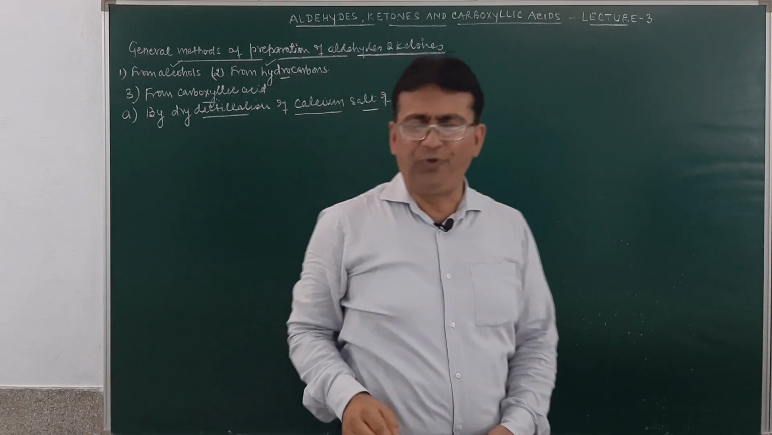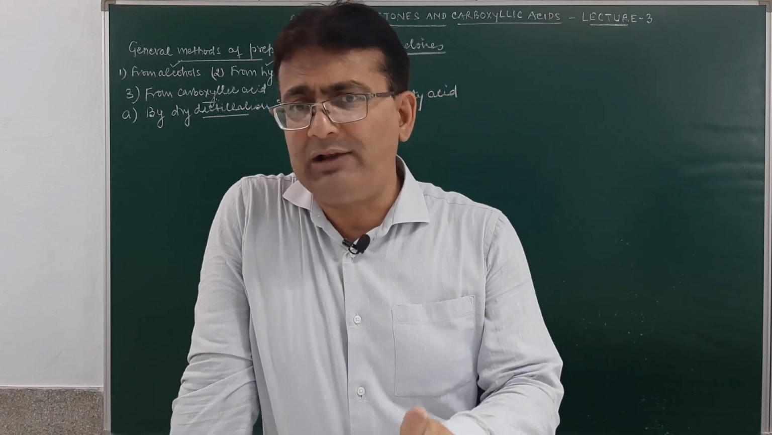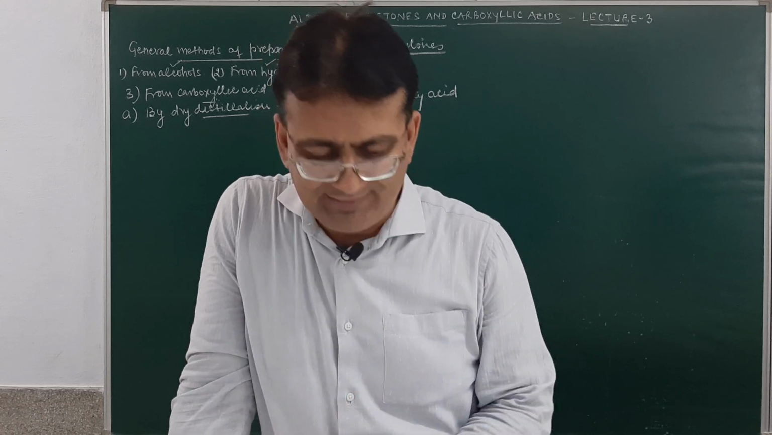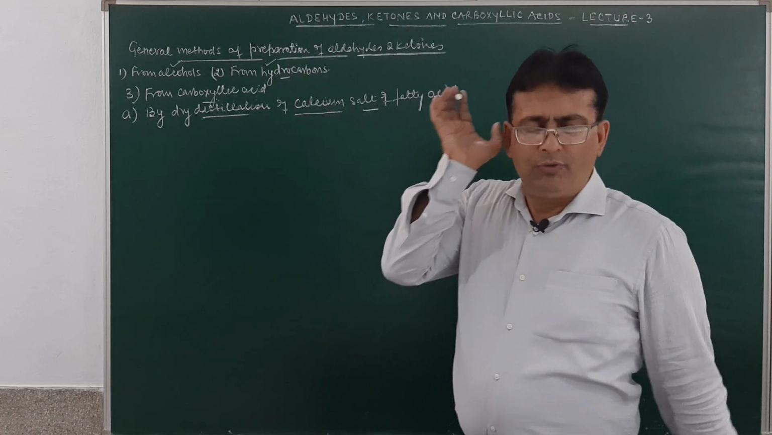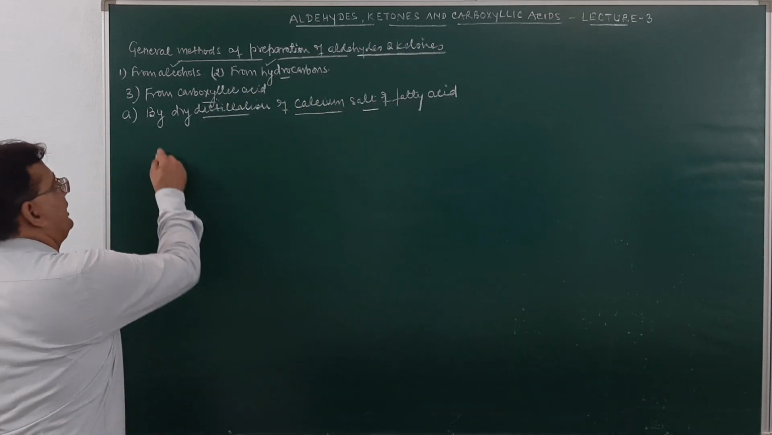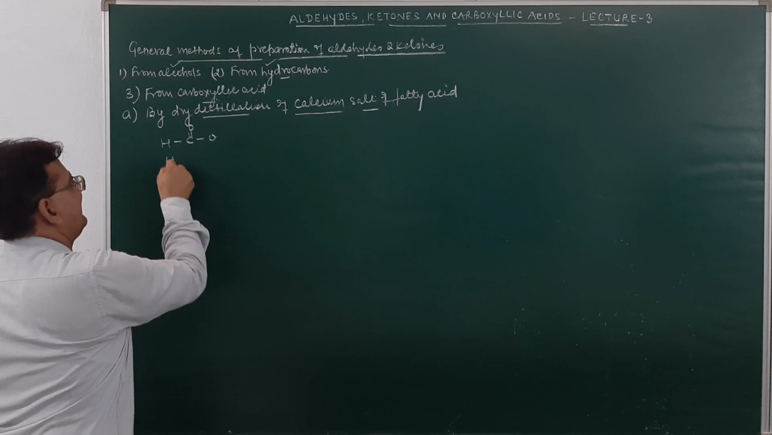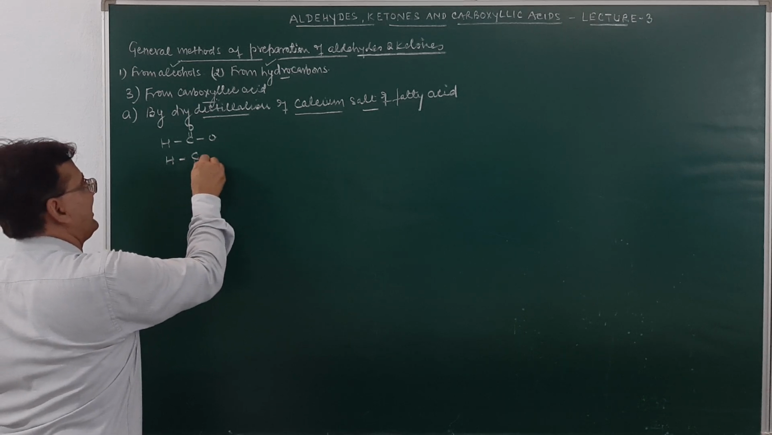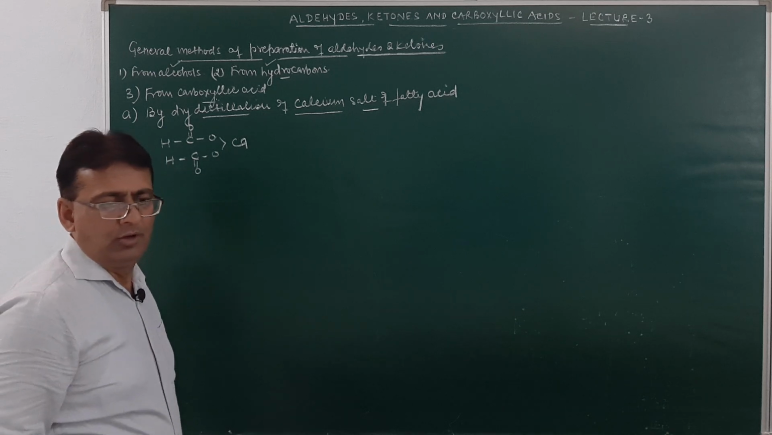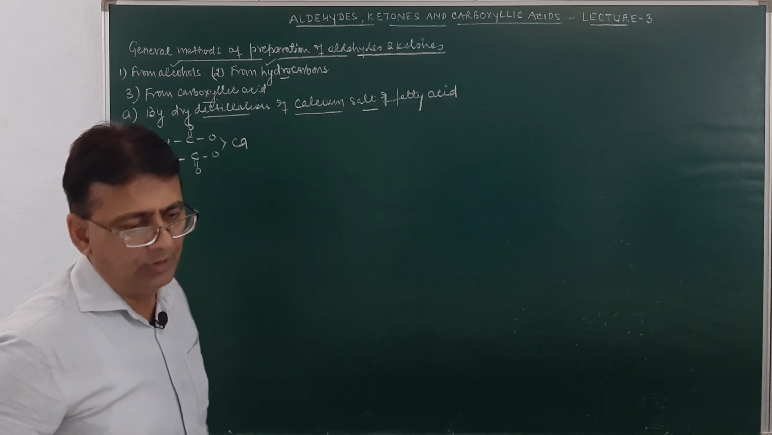Now, calcium formate on dry distillation forms formaldehyde. A mixture of calcium formate and calcium acetate forms acetaldehyde, and calcium acetate on dry distillation will form acetone. If you take calcium formate, it will be H, C double bond O, O. This is the calcium salt of formic acid. Calcium formate, when dry distilled, will result in the formation of formaldehyde.